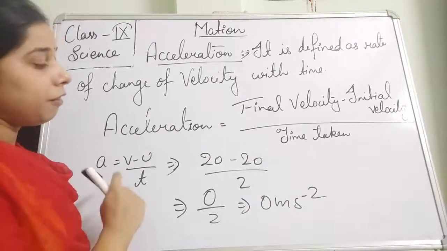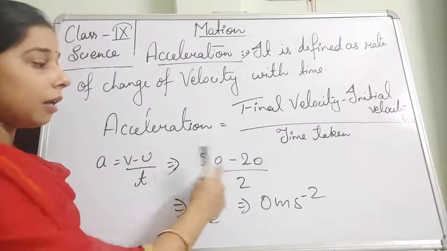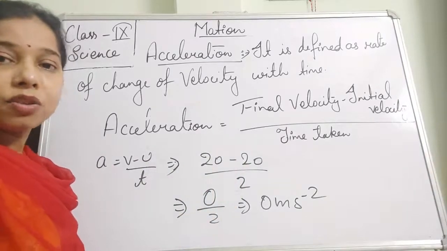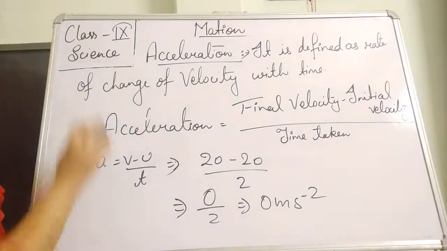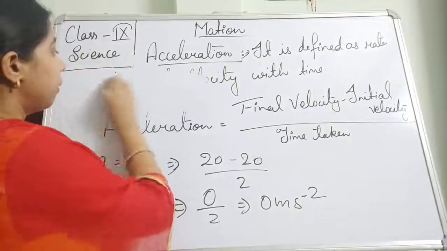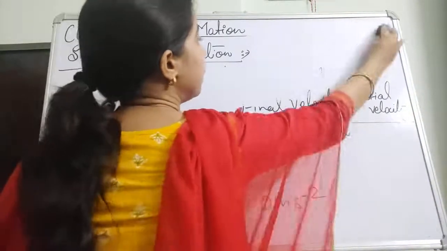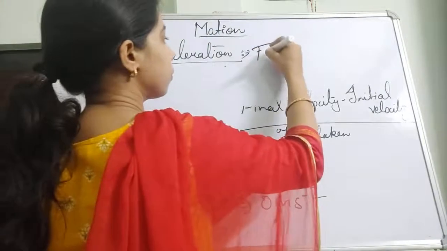So here the final velocity will be 20 and the initial velocity will also be 20. Ultimately 20 minus 20 will be equal to 0, so the acceleration becomes 0. On the basis of that, we can say that for a constant velocity the acceleration becomes 0.